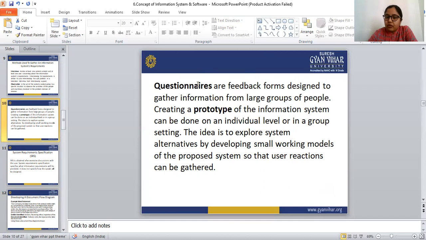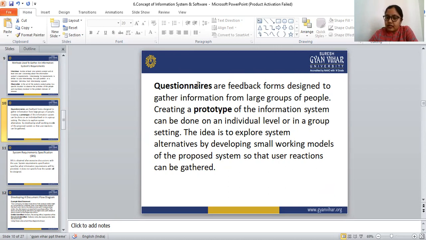Creating a prototype of the information system can be done on an individual level or in a group setting. The idea is to explore system alternatives by developing small working models of the proposed system so that the user